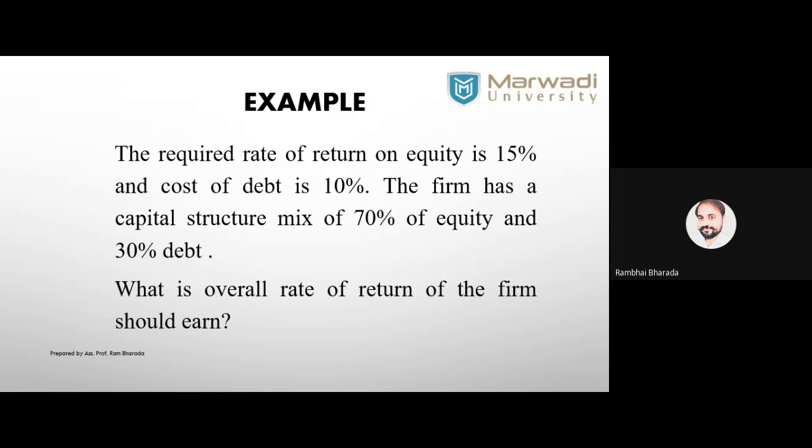So see the example. The required rate of return on equity capital is 15%, and cost of debt is 10%. The firm has a capital structure mix of 70% and 30% for equity and debt. Based on the above information, calculate the weighted average cost of capital. What you need to do? Okay, look at the formula.